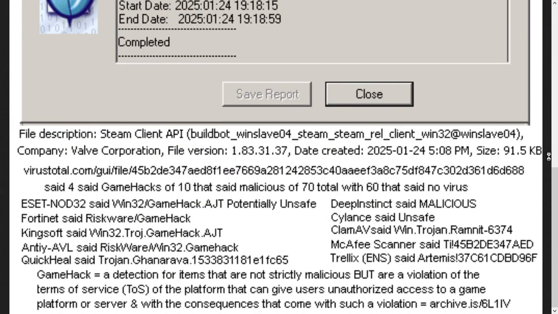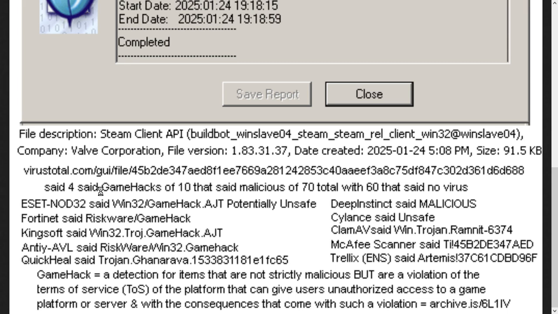Now we're going to go on to vindicating them. Running the VirusTotal GUI file, and this is the hash for that one DLL. Four of the virus scanners said it was a game hack. Duh. Ten said it was malicious, but four of those ten were just talking about it being a game hack. And that's out of 70 total. Sixty said there was no virus. Now, this is where we all have trust issues, so I'm going to be calling out these companies.